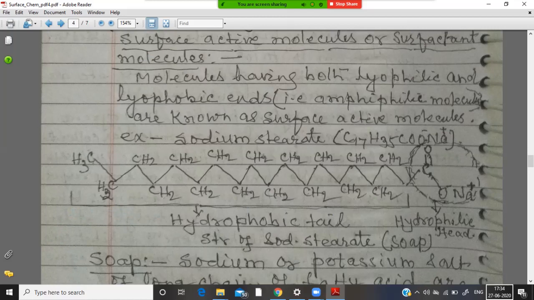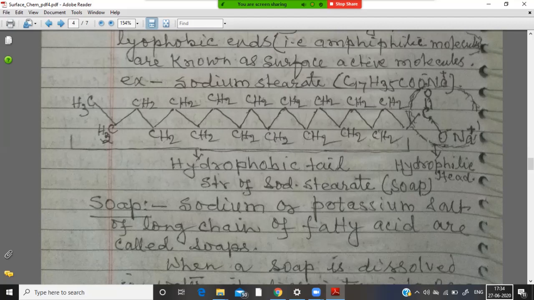So it is sometimes known as tadpole structure. In tadpole, we see a very long tail and very small head. So head is representing here hydrophilic, that is ionic part of the soap, whereas long tail is representing hydrophobic tail.